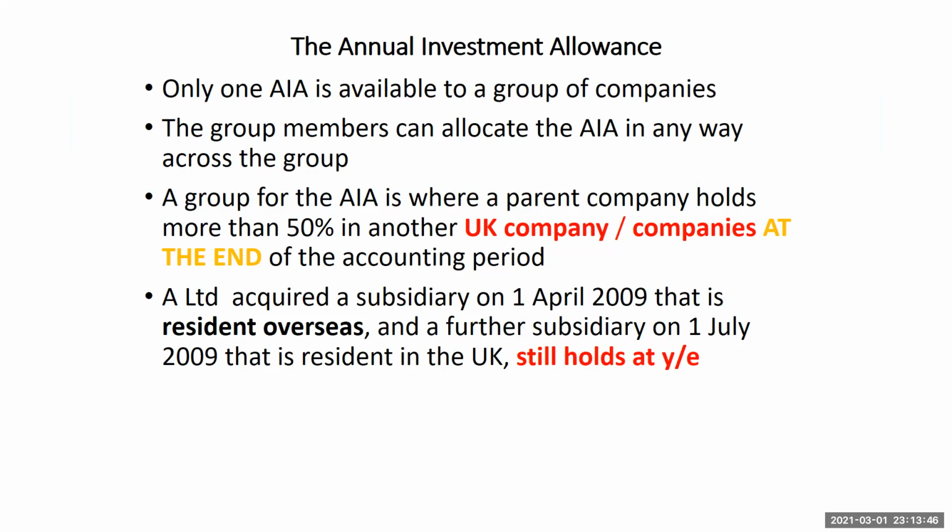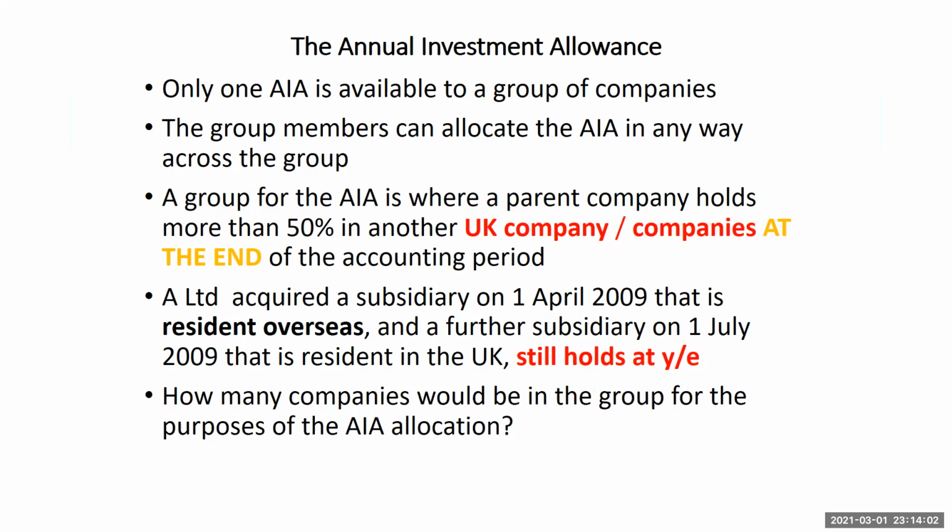Now A Limited, for example, let's say acquired a subsidiary on 1st April 2009 that is resident overseas, and also acquired a further subsidiary on 1st July 2009 that is resident in the UK, and was still holding on to this company at the year end. How many companies would be in the group for the purposes of AIA? Only the one located in the UK. Only the UK resident will be the one allowed. So that's it.